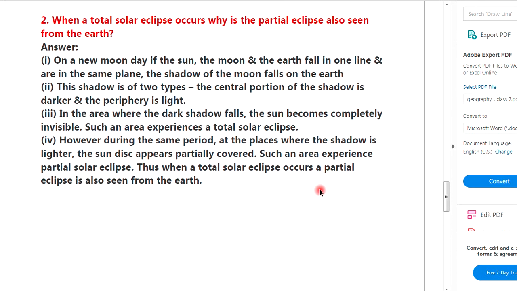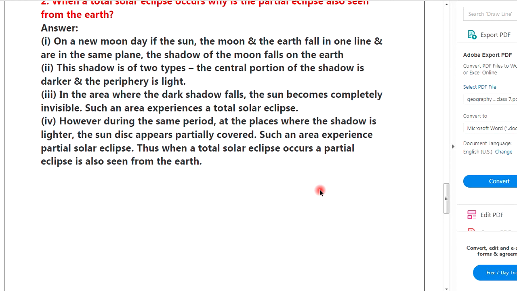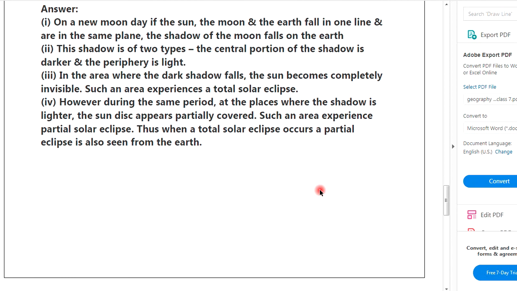Second, when a total solar eclipse occurs, why is the partial eclipse also seen from the earth? Answer. First, on a new moon day, if the sun, the moon and the earth fall in the one line and are in the same plane, the shadow of the moon falls on the earth. This shadow is two types. The central position of the shadow is the darker and the periphery is the light.